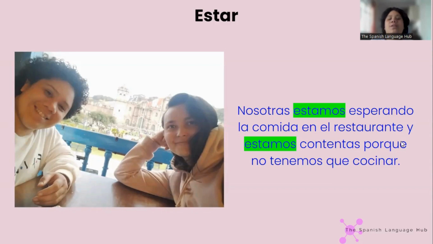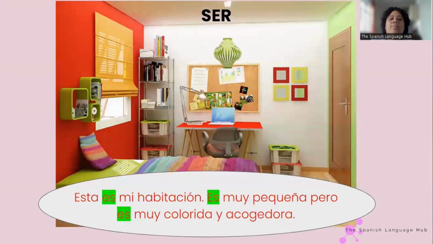So we are waiting for the food at the restaurant and we are happy because we don't have to cook. So again, I am here again expressing what we're doing, where we are, and how we're feeling. Yeah. So now we can also describe places with ser and estar.